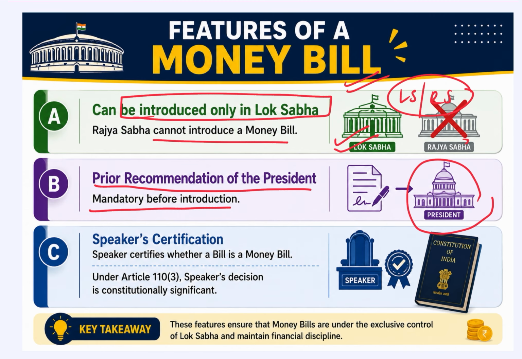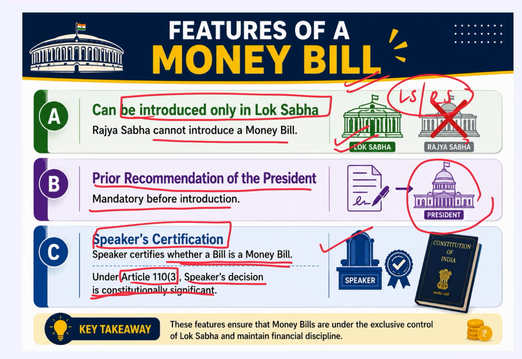Normally, when an ordinary bill is passed, it is introduced in either house, passed by the next house, and then sent to the President for assent. But in the case of a money bill, prior recommendation of the President is already mandatory before the introduction in the Lok Sabha. And the third point is Speaker certification. The Speaker decides whether a bill is a money bill or not, and under Article 110 Clause 3, the Speaker's decision is constitutionally significant, cannot be challenged, and is final. So if the Speaker decides that a particular bill is a money bill or is not a money bill, then it is final.